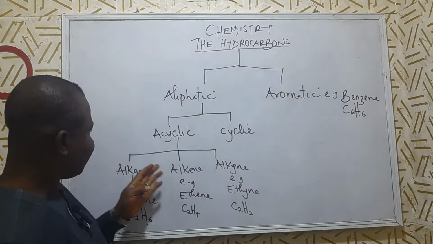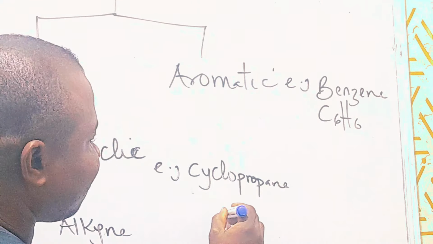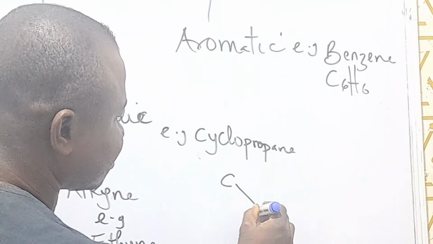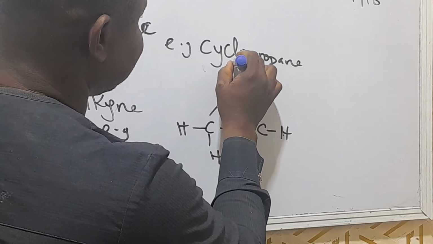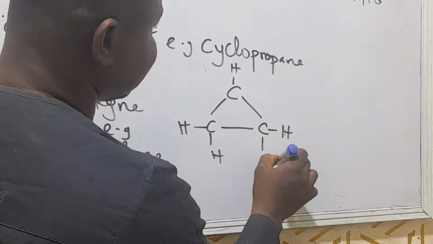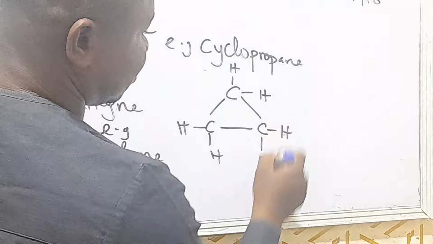Cyclic compounds are hydrocarbons that, for instance, we have what we call cyclo compounds, like cyclopropane. Cyclopropane has three carbons and six hydrogens.